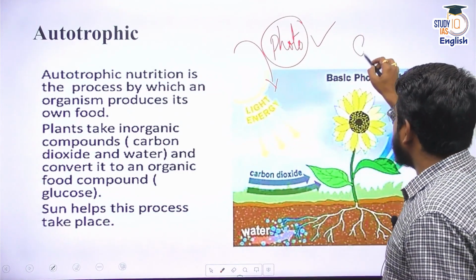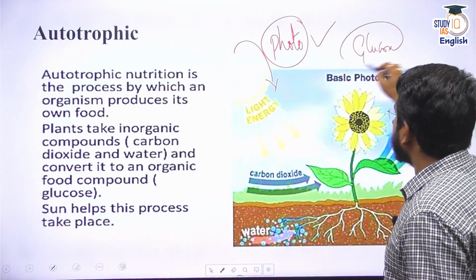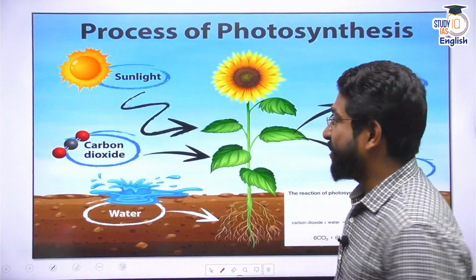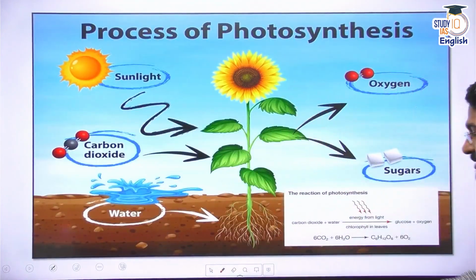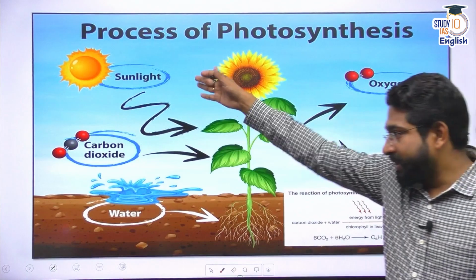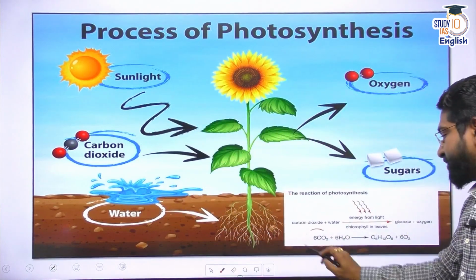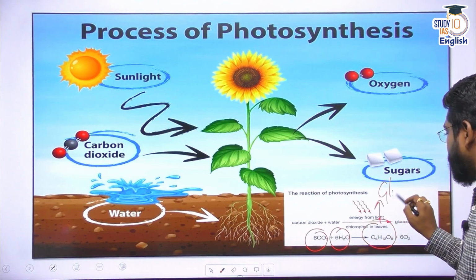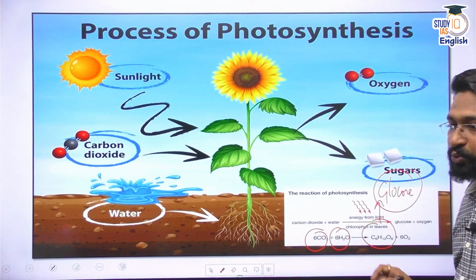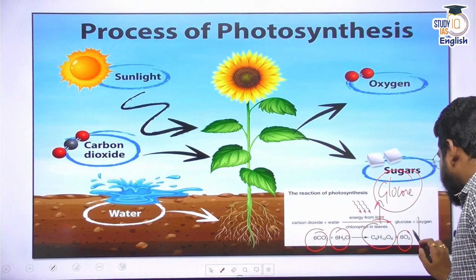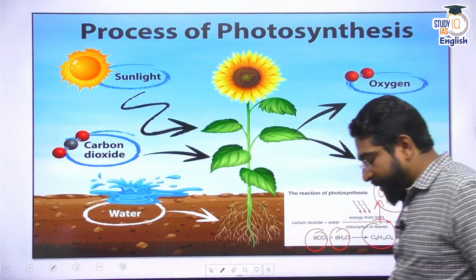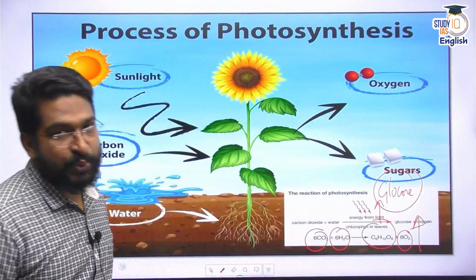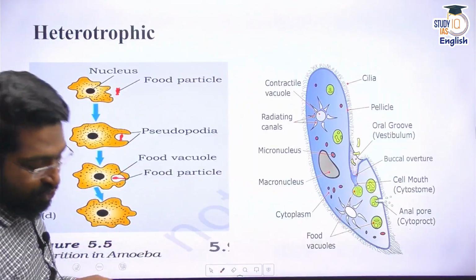That means they produce glucose, and along with it, a byproduct, oxygen, is produced, which is required for us. Now, this process of photosynthesis simply runs through this reaction. As I told you, they need sunlight, carbon dioxide, water: 6CO2 plus 6H2O gives C6H12O6. This is the basic formula of glucose, the simplest of sugars, that is the monosaccharide, and then oxygen is released, which is required for maintaining the stability of our atmosphere as well as for our survival.